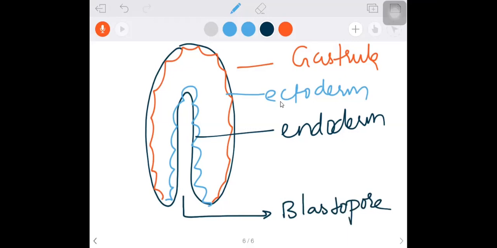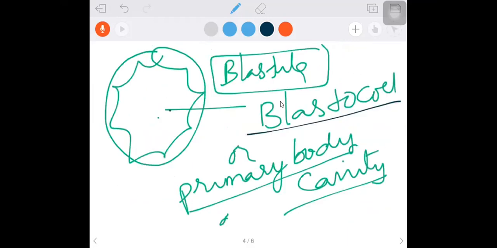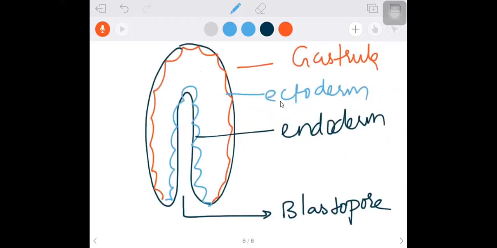Blastopore, we say. You don't find any opening in blastula, but here we can see the opening. Blastopore opens into archenteron. This archenteron in future will become the alimentary canal.